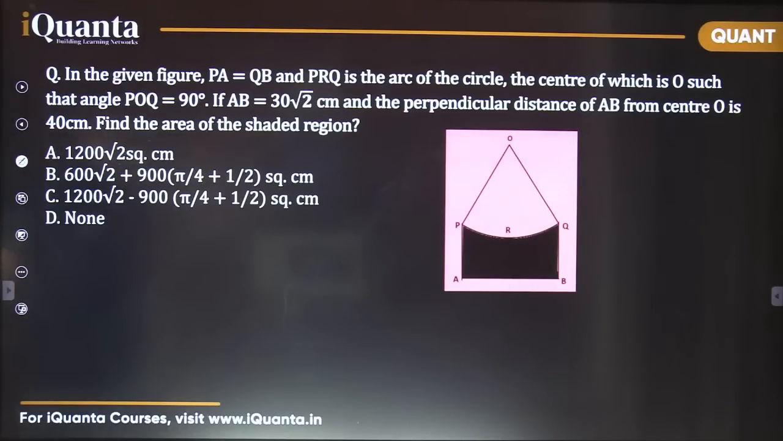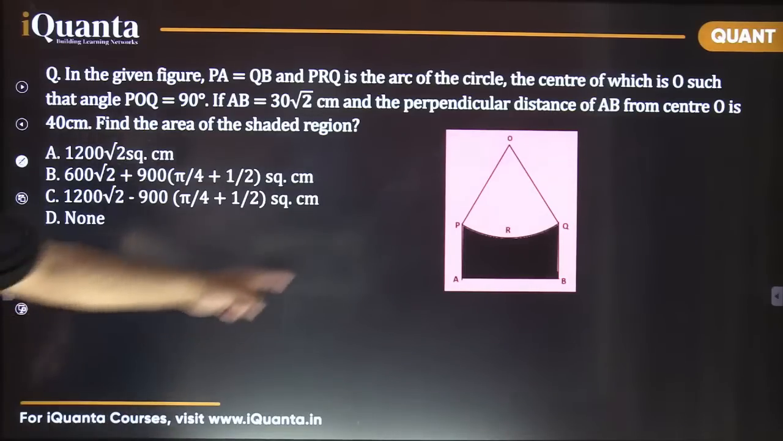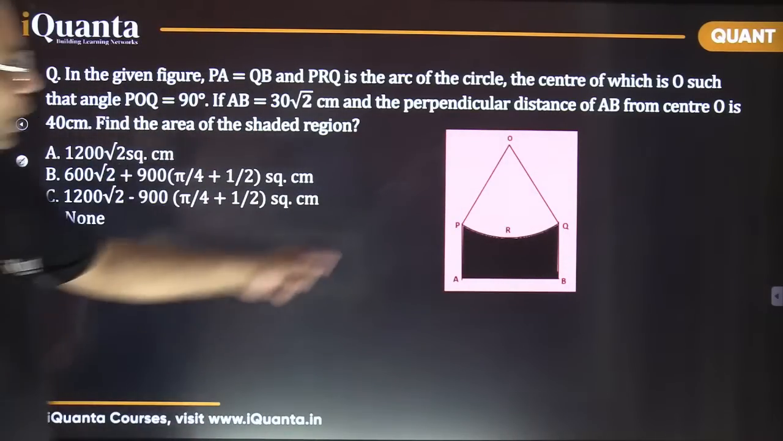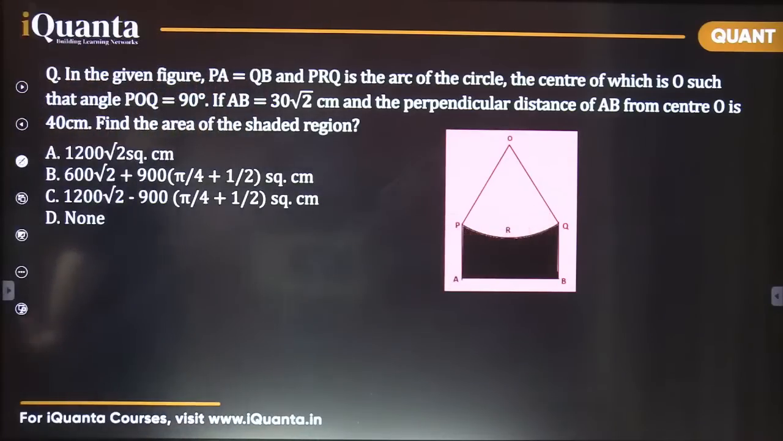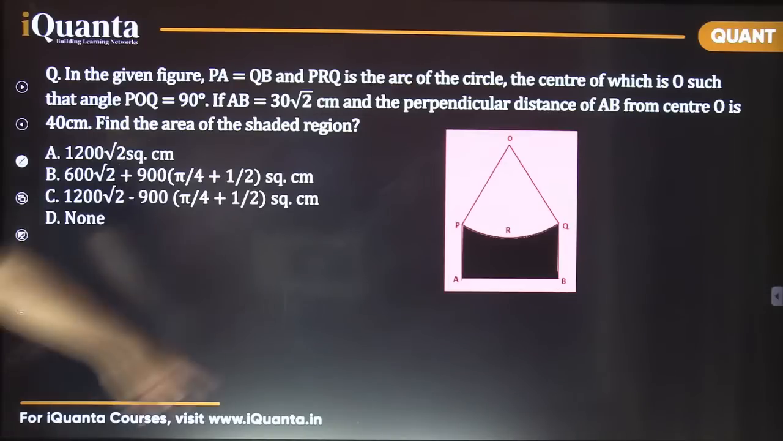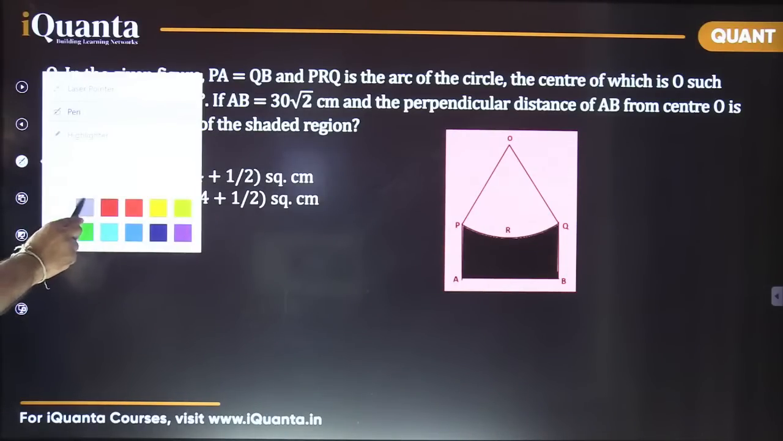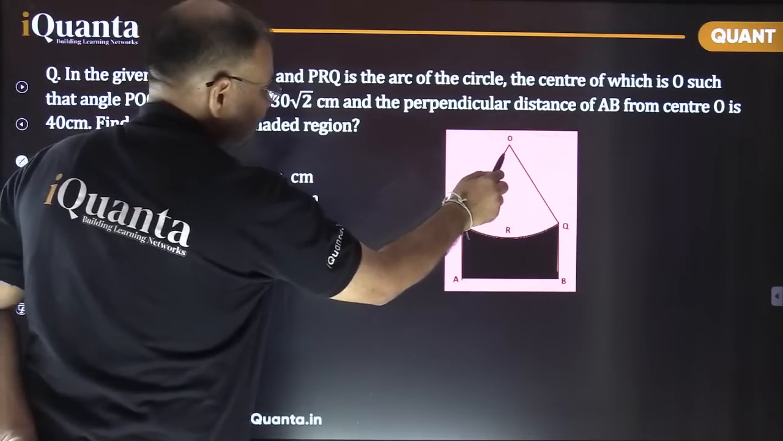It says, in the figure, PA equals QB. This PA and QB are equal lengths. And PRQ is an arc of the circle, so this one is the arc, the center of which is O. At the top here you can see O. Such that angle POQ is 90 degrees. So angle POQ means the angle at this vertex here. This is given as 90 degrees.